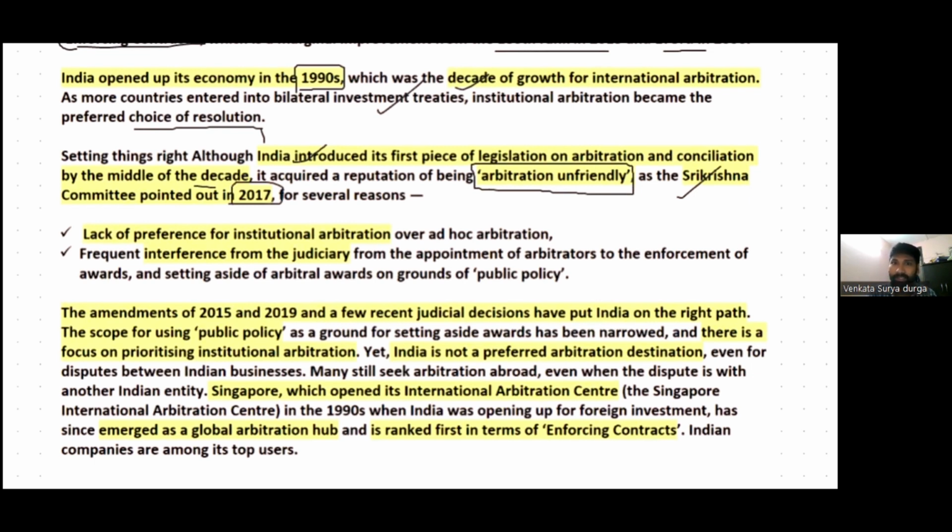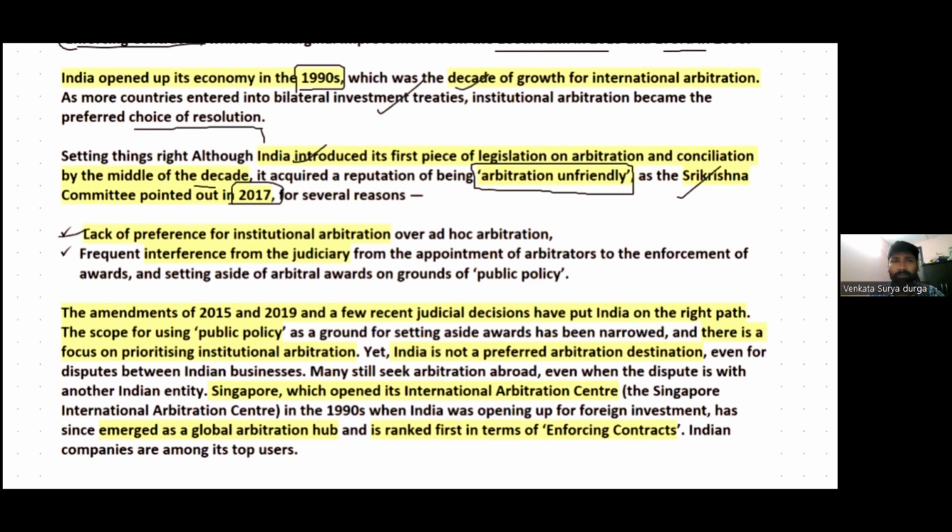So businesses in India are not preferring Indian arbitration; rather they are going out of India to arbitrate or to settle their disputes. There are a couple of reasons for that.